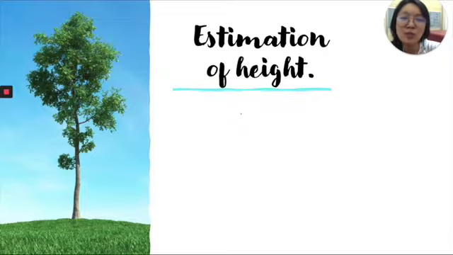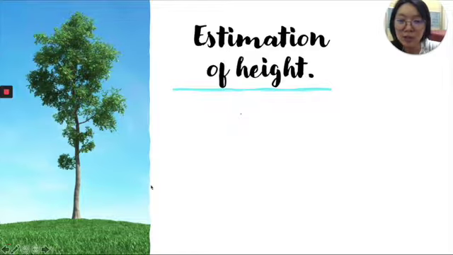As you know, it is very easy to measure length on flat ground, for example, distances. But it is very hard to estimate the height of a very tall thing, for example, a very tall tree, a very tall building, or super tall mountains. So trigonometry can help us, and it was invented 1,000 years ago. Super cool, right? Have a look at this tree.